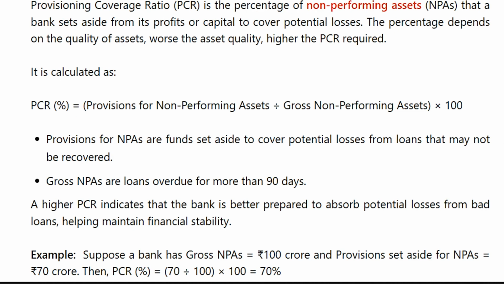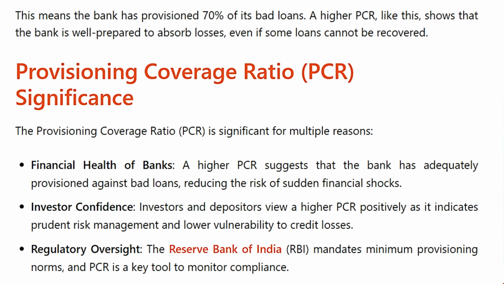A higher PCR indicates that the bank is better prepared to absorb potential losses from bad loans, helping maintain financial stability. Example: suppose a bank has gross NPAs equal to ₹100 crore and provision set aside for NPAs equal to ₹70 crore, then PCR percentage equals 70 divided by 100 multiplied by 100, equal to 70%. This means that the bank has provisioned 70% of its bad loans. A higher PCR like this shows that the bank is well prepared to absorb losses even if some loans cannot be recovered.